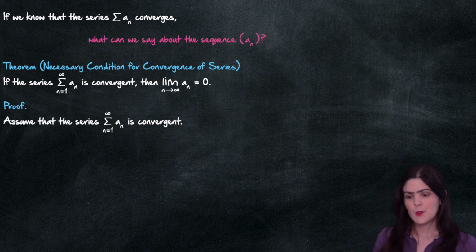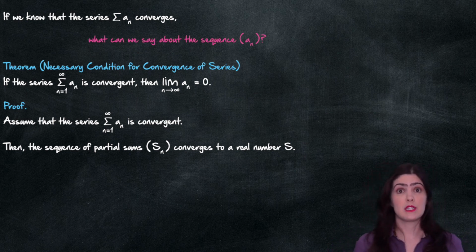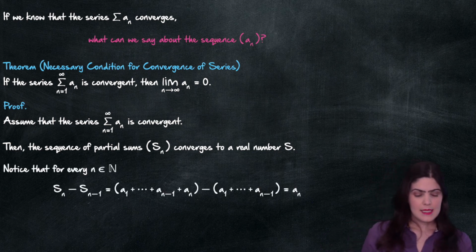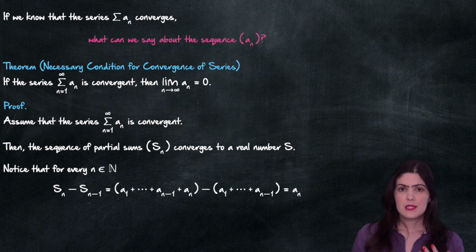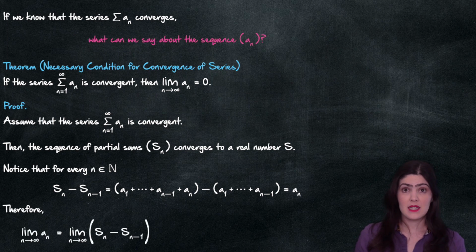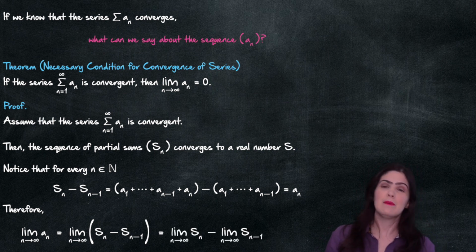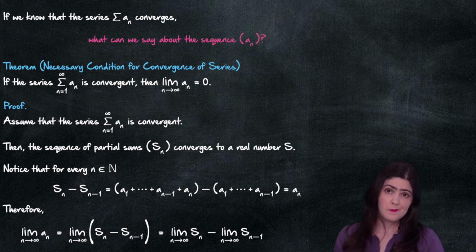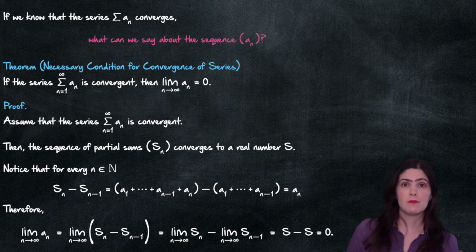So we're going to assume that my series is convergent, because if convergent, we know that the sequence of partial sums converges to a limit, let's say s. And now you see, Sn minus Sn minus 1 is just an, right? So now the limit of the an is the limit of Sn minus Sn minus 1. We can apply limit laws. So this is the limit of Sn minus the limit of Sn minus 1. But these two are just the same, just one is like a subsequence of the other one. So they have the same limit. So this is s minus s, which is 0. And that completes the proof.